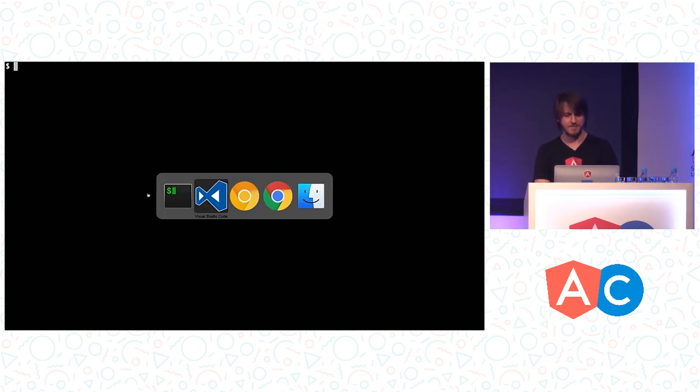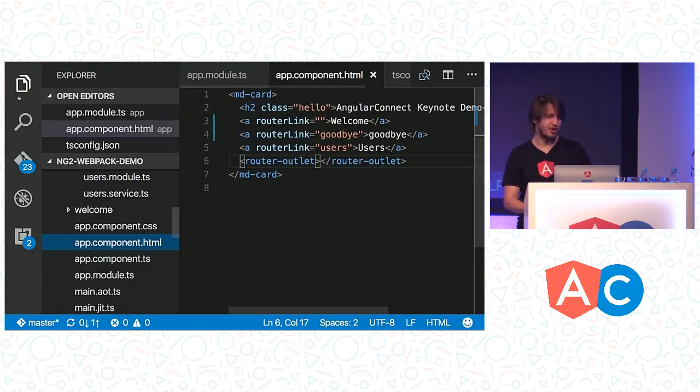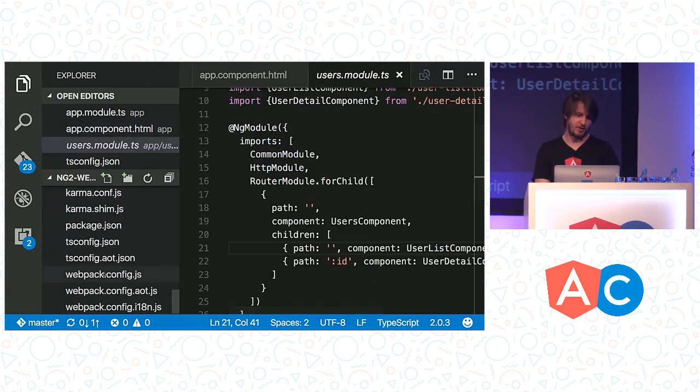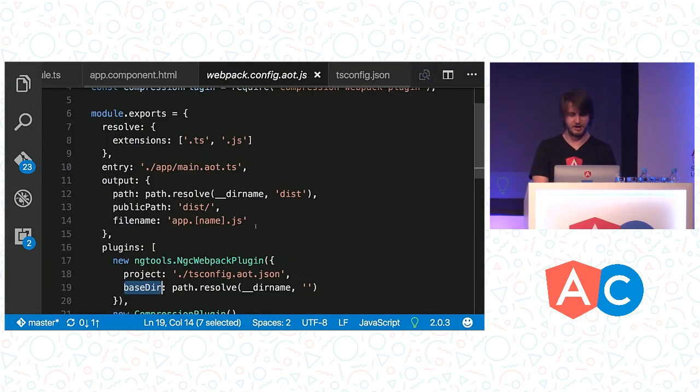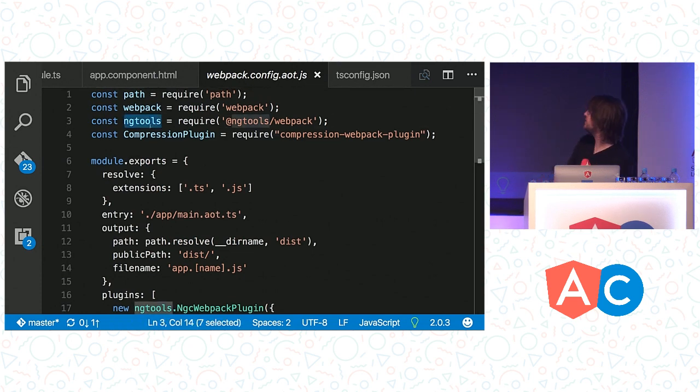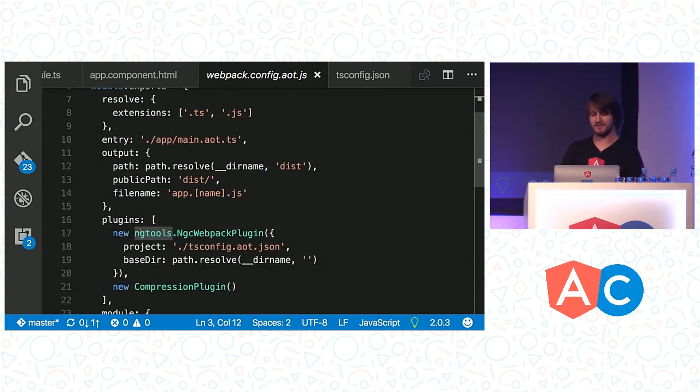So what the CLI team and I have been working on for the past couple of weeks, and I believe just got merged into the Angular CLI code base about 6 hours ago, is a Webpack plugin that does all of this stuff automatically for you. So I'm going to show you my ahead-of-time Webpack config here. All we've got here is a very simple Angular plugin, so we're just requiring ng-tools. ng-tools is going to be our namespace for stuff that we're using as tooling, but is not specific to the CLI. We go down to my plugins, and I've got the new ng-tools.ngc Webpack plugin. So all I have to tell it is this is where my tsconfig file lives, and this is where the root directory of my application lives.